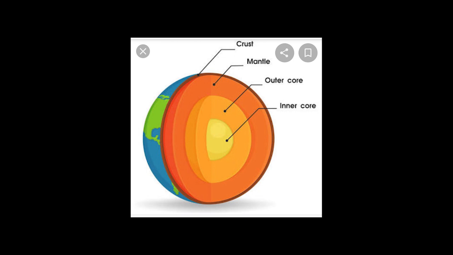So, the outermost solid cover of the earth is known as the earth crust, and also the thickness of the crust is about 30 km. It is divided into two parts, upper part and lower part.